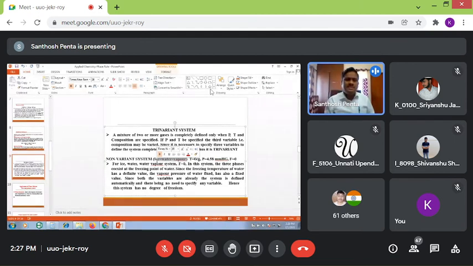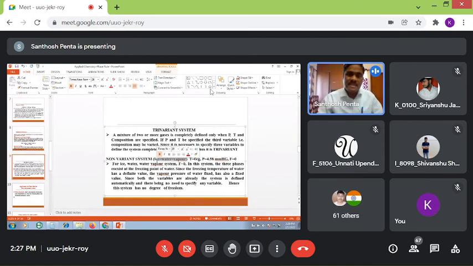Simply remember the definition of degree of freedom: the minimum number of independent variable factors that should be specified in order to describe the equilibrium system. What are those independent variable factors? Temperature, pressure, and concentration. So with this, we can conclude the definition, that F is equal to C minus P plus 2. In that equation, what is F? We discussed. What is P? We discussed. What is C? We discussed.